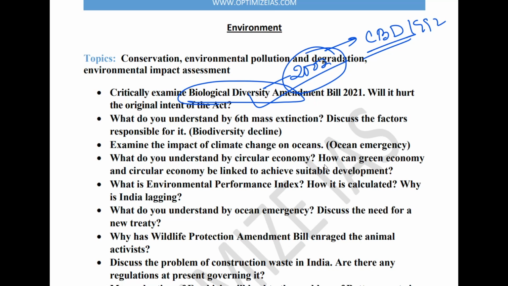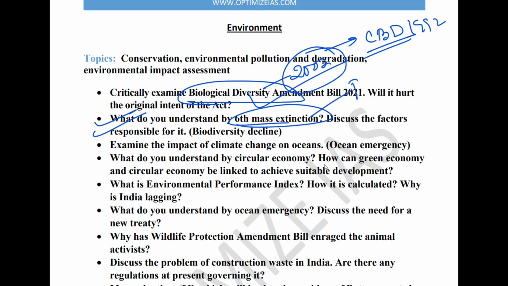The second topic is related to the first topic, which is basically on biodiversity decline. Guys, we are experiencing the sixth mass extinction, which is basically declining biodiversity on a very rapid scale. There are various factors responsible for this, and climate change is one of the most important factors. So in this context, they can ask you either to explain what is the sixth mass extinction, or they can ask a simple question: why is biodiversity falling and what are the factors responsible for the fall of biodiversity? Guys, why have I given this question? Because this year IPBES has come out with a report on biodiversity decline.